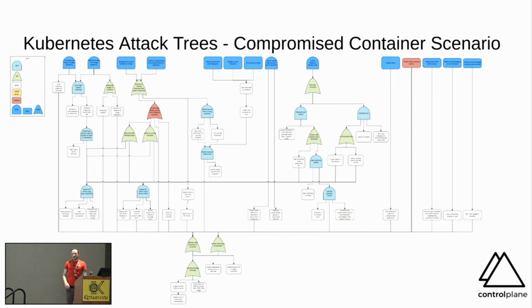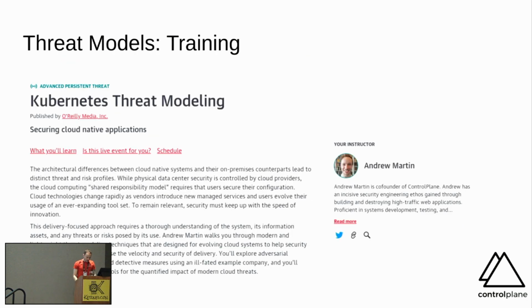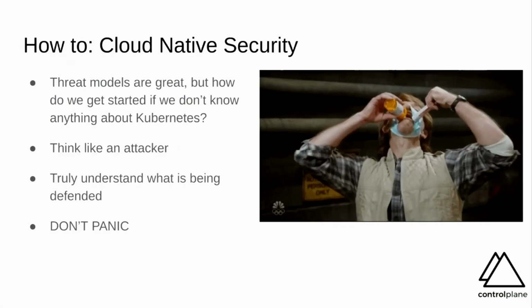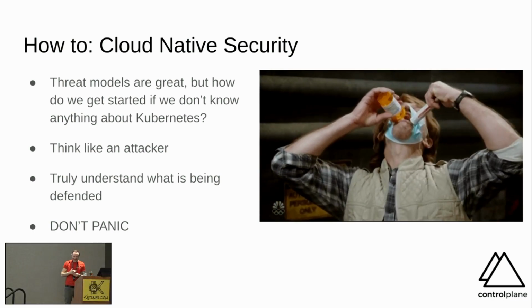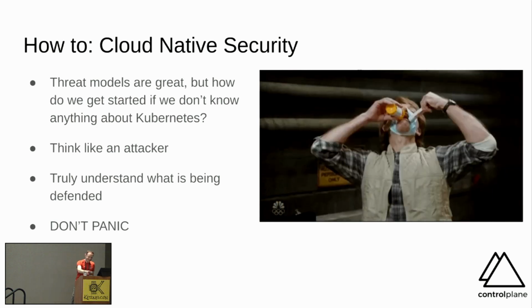So Control Plane is big on attack trees. They are hairy and complex, but they give a visualization to what is otherwise just a long list of threats. The benefit of drawing something like this, which is something we did for the financial services user group under the CNCF, is that you can then overlay controls and understand what defensive mechanisms actually move the needle and cover multiple attack branches. We do training on this as well. It's all open source. Right, and with that, don't panic is today's tagline. All right.